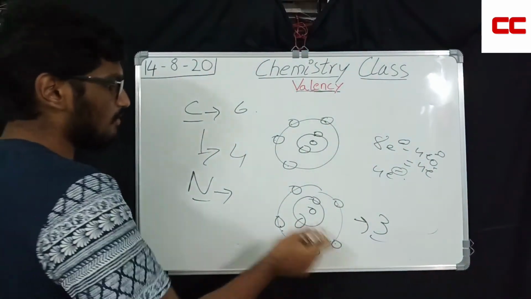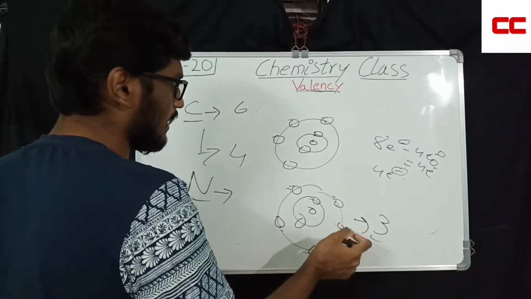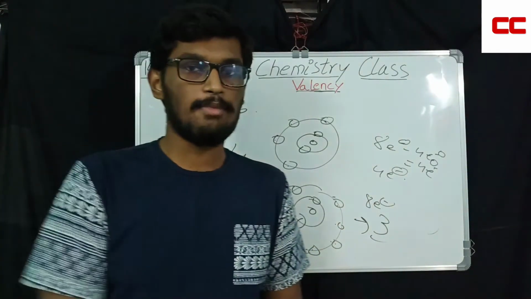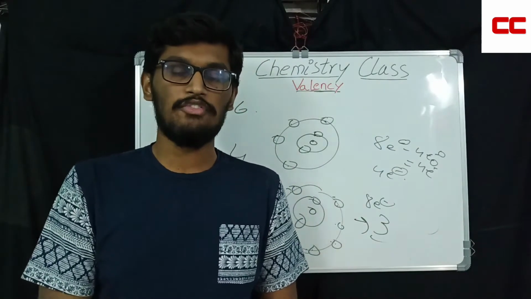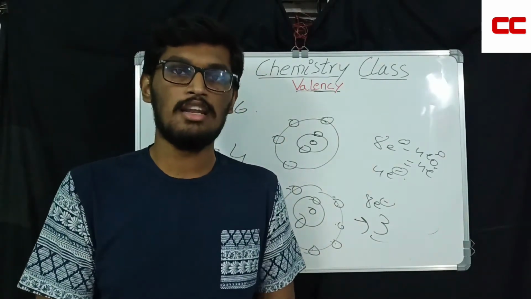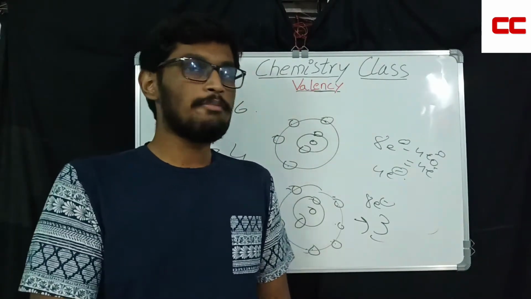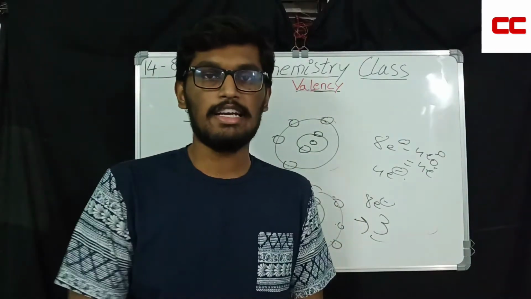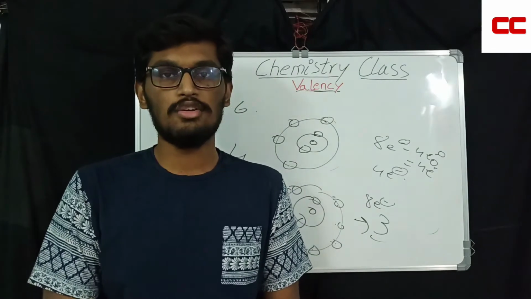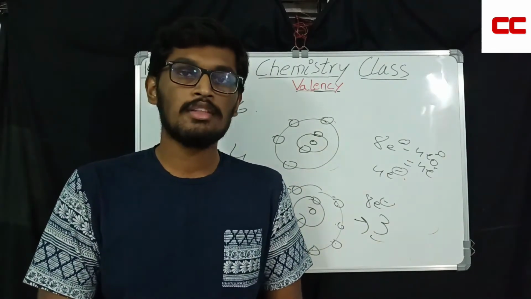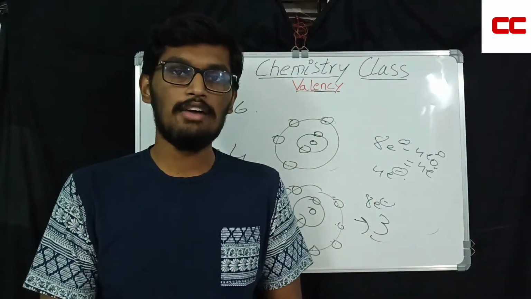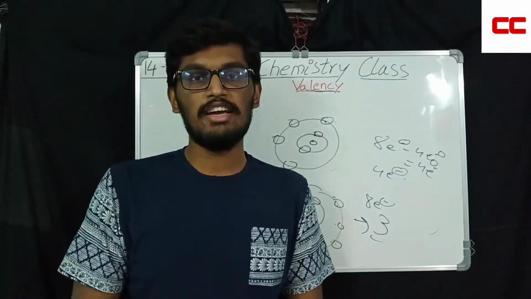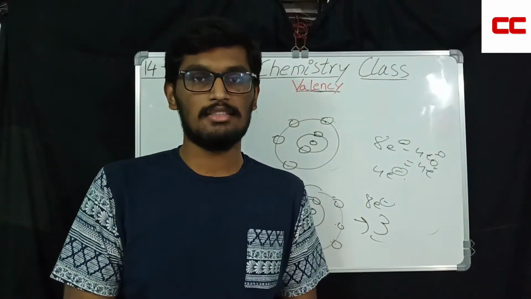Because here there are 5. If you add another 3 electrons, you will get octet, 8 electrons. Always we have to see that octet is the main thing. To achieve the stable configuration, that is the octet configuration in the outermost shell, you need to have these 8 electrons completely filled, then the chemical reactivity is very less and also negligible. That is why the noble gases, they have fully filled atomic orbitals. So that is the reason why they don't react with other elements.